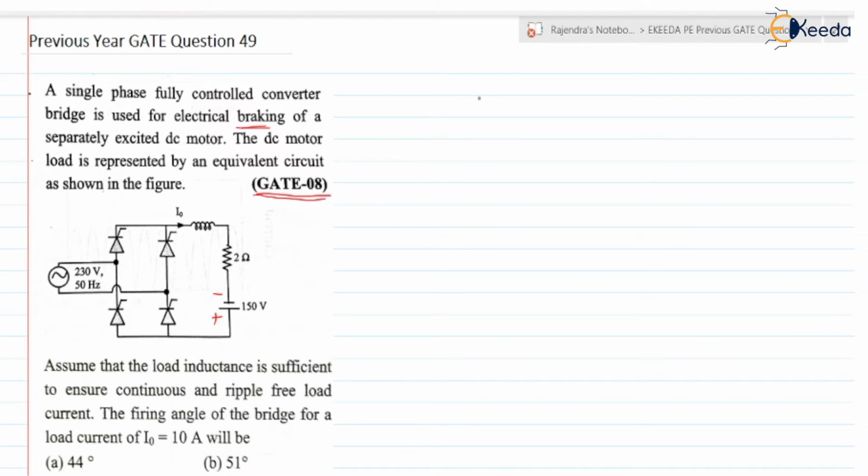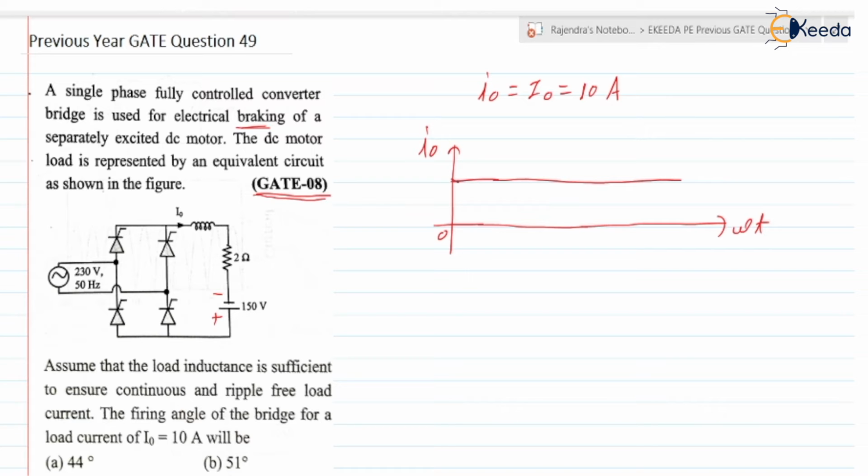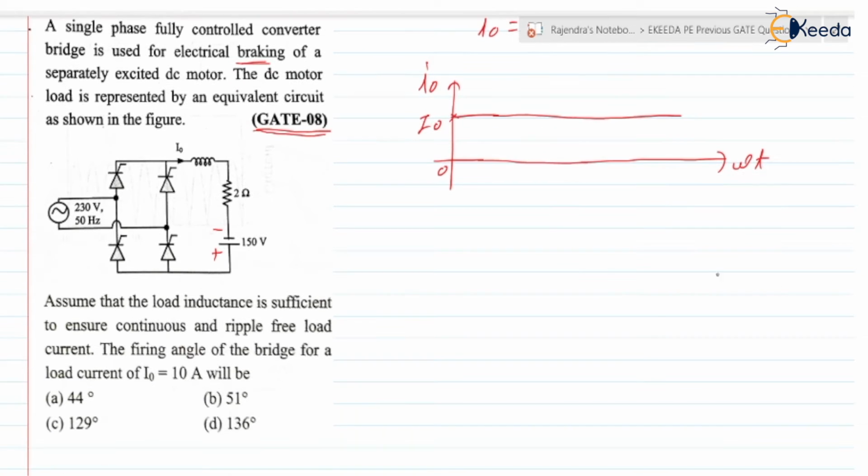It is given that I0 is constant, I0 is equal to capital I0. We need to find the firing angle of the bridge for a load current of 10 ampere. Load current is a constant current they have given. So if you check, the I0 waveform will be a constant current, right? For RLE load, I0 is constant, equal to capital I.